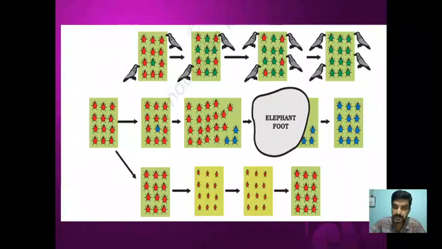This is the speciation by a chance factor, an accidental factor, that is what is called genetic drift. Then the third example: there is a red beetle, but the size of the red beetles has been reduced because the bushes in which they were residing got diseases and the growth was affected. They did not get enough food, so their size is reduced.